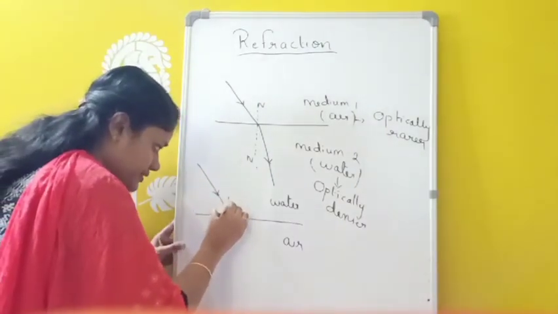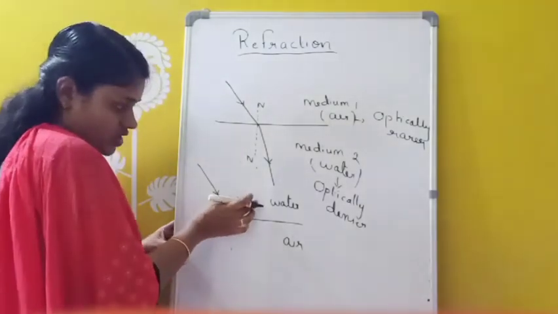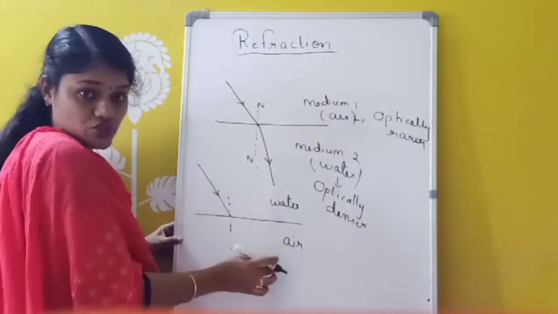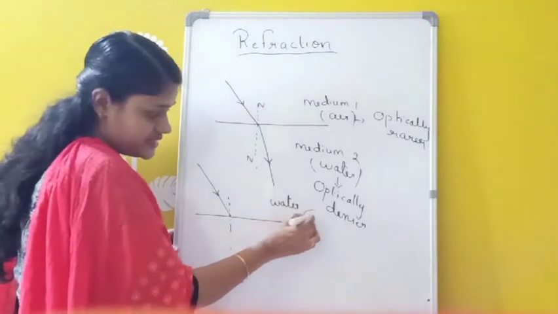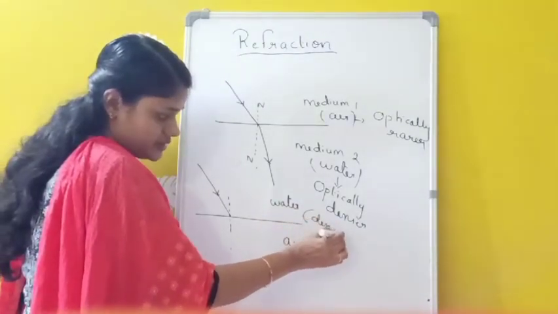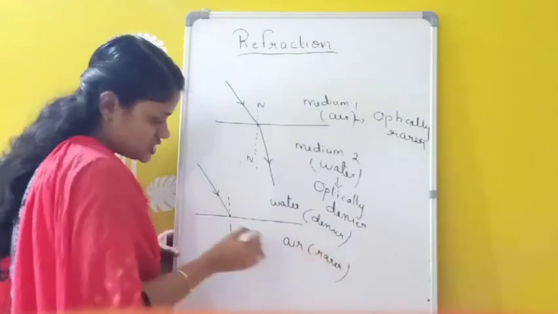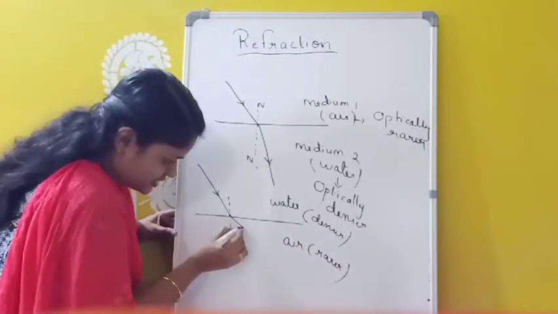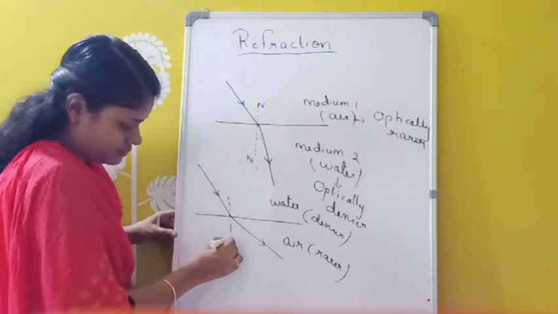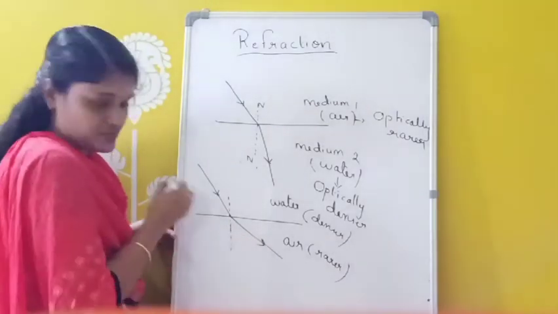I am drawing a normal here. Here the light ray travels from water to air. Water is an optically denser media and air is an optically rarer media. So this light ray will bend away from the normal.